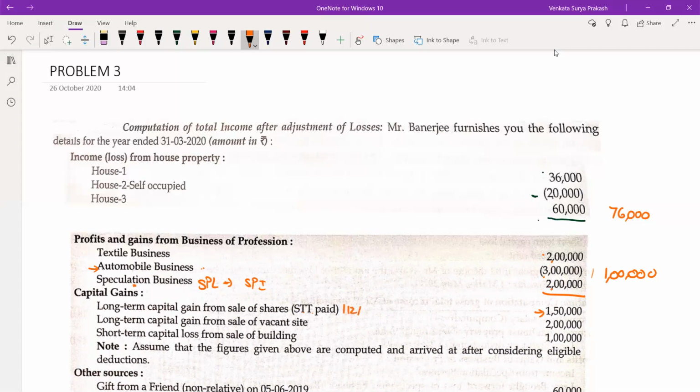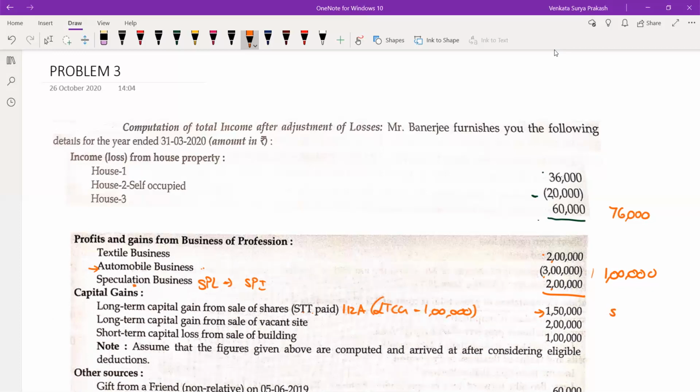This is covered under section 112A. What does 112A say? Section 112A says that the entire long-term capital gain is not taxable. Your long-term capital gain minus 1 lakh, the difference is taxable. So in this case, long-term capital gain is 1,50,000 minus 1 lakh.